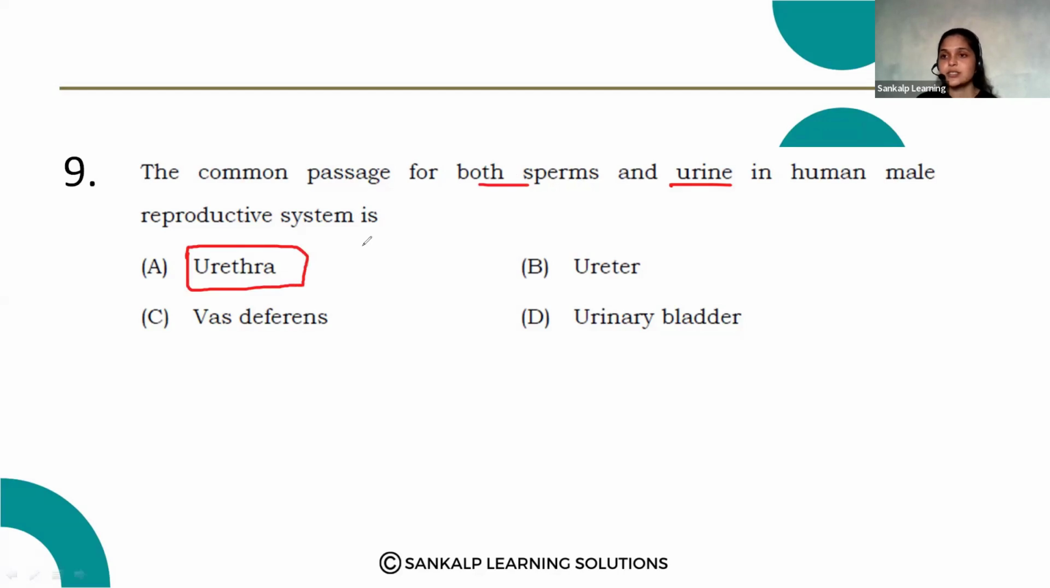Here, the male reproductive system in humans is called a urinogenital system, which you will learn in your higher classes. Urinogenital system means both sperms and urine pass in the same passage. So that is the urethra.